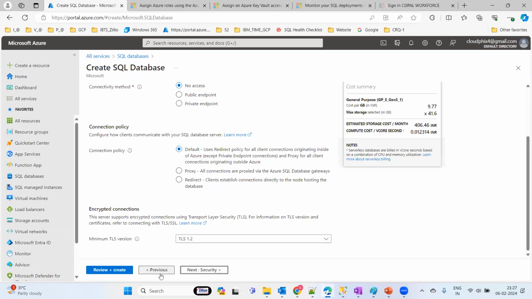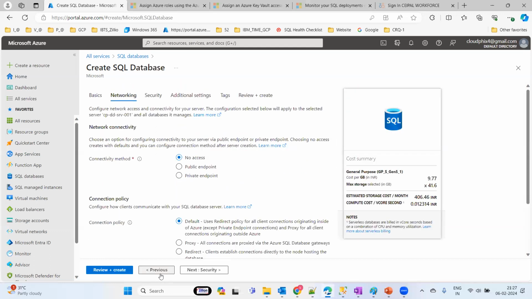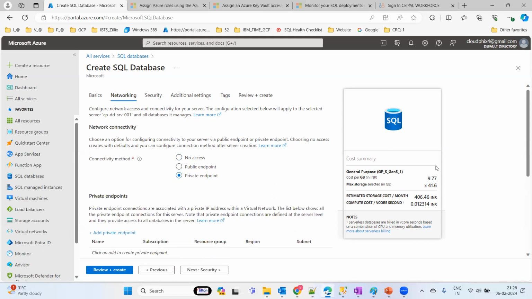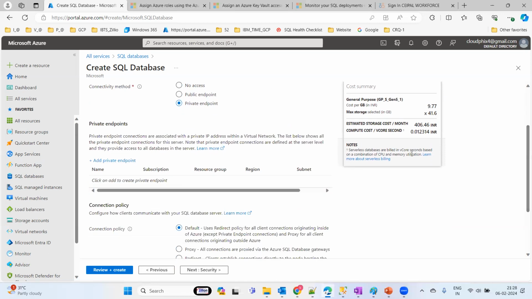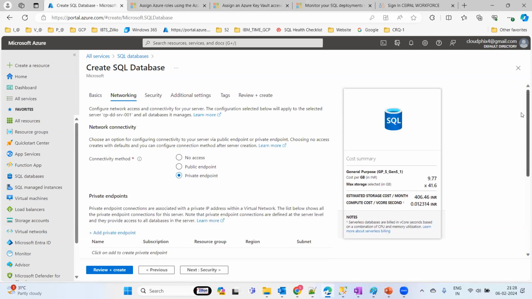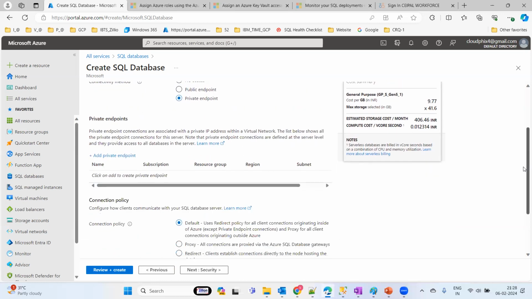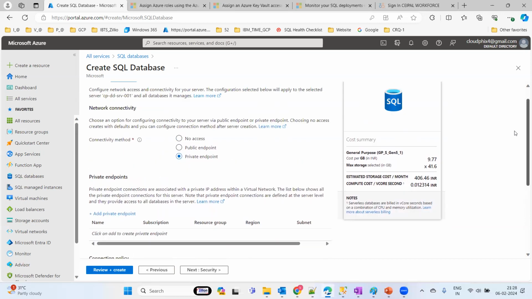Just move forward to the networking part. Here you can see no access, public endpoint, and private endpoint. If you want to take the private endpoint, you are in your own network and you are going to connect. It is going to show on the left side, there is a cost summary as well. So how it is going to charge, what is the charge.